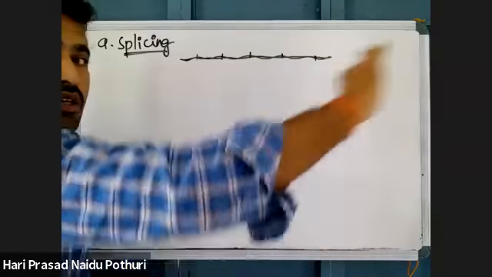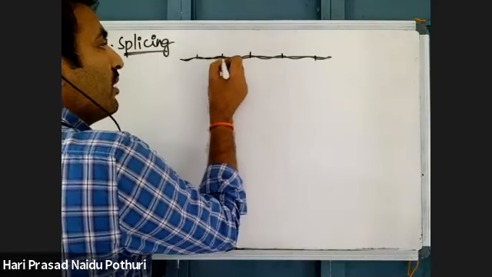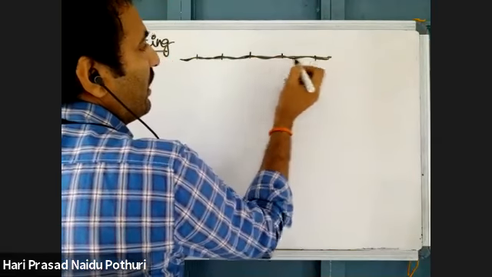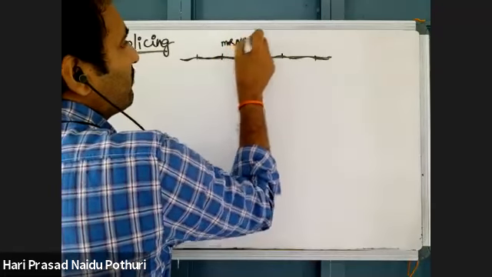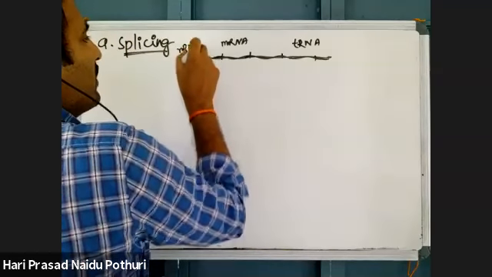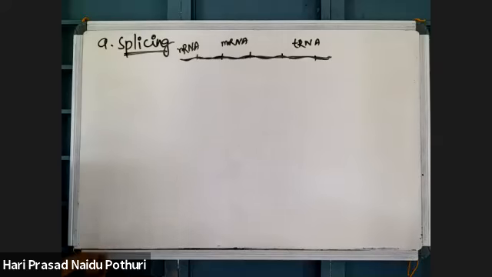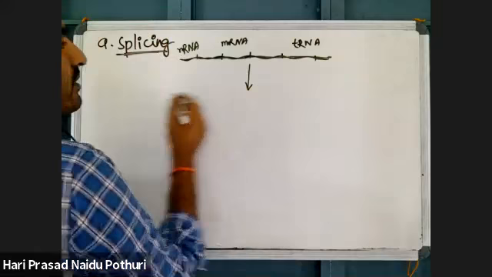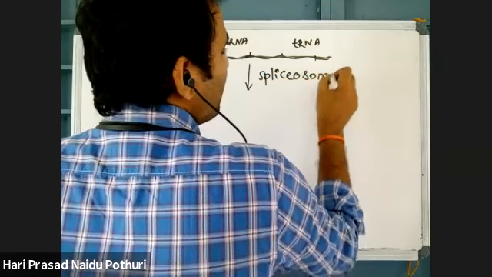Many RNA molecules may be combined in the primary transcript, like one mRNA, one tRNA and one rRNA molecule. That will be broken down, cleaved or spliced by the action of an enzyme called spliceosome.